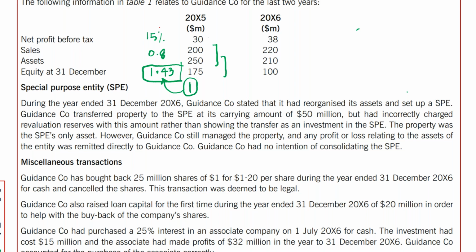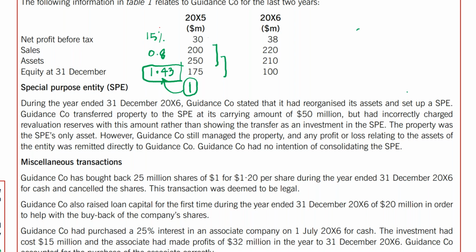The carrying value of the property was 50, but it had incorrectly, he's saying it is an error, so we have to correct this error, but had incorrectly charged the revaluation surplus reserve with this amount rather than showing the transfer as an investment in SPE. So what is the actual error here? If you have made another company, fine, you can do that. You have picked your investment property and transferred it to the special purpose entity, the company you have just set up.